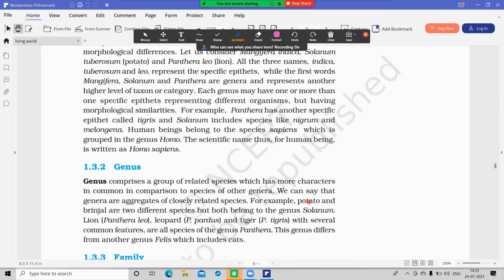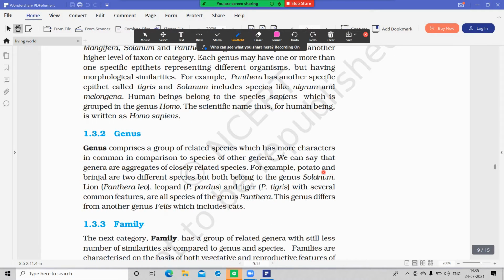For example, potato and brinjal are two different species but they belong to the same genus, Solanum. Solanum tuberosum is potato and Solanum nigrum is brinjal. Here the genus is the same but the species are different.